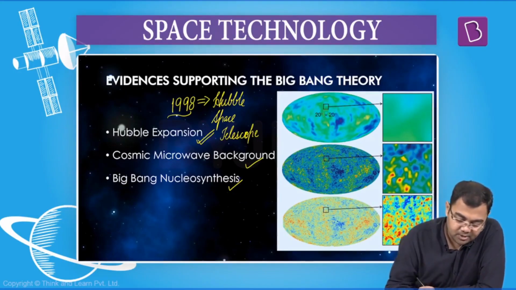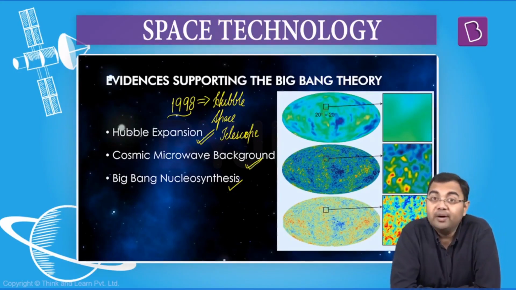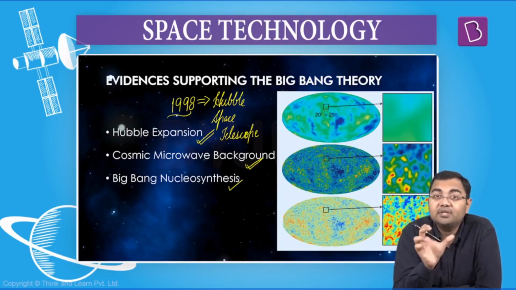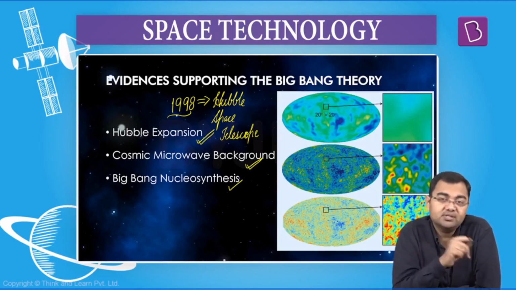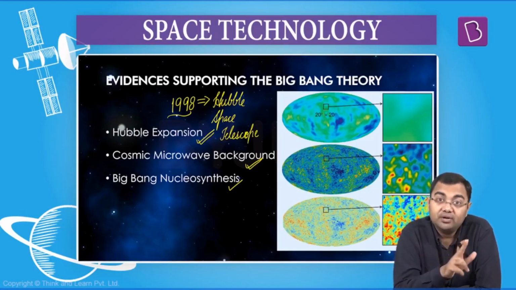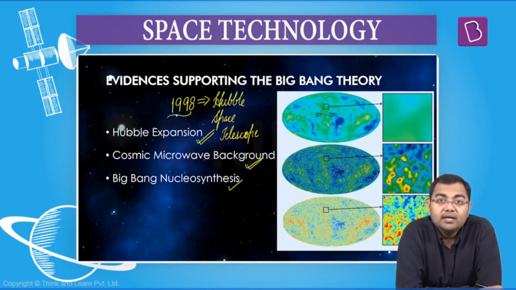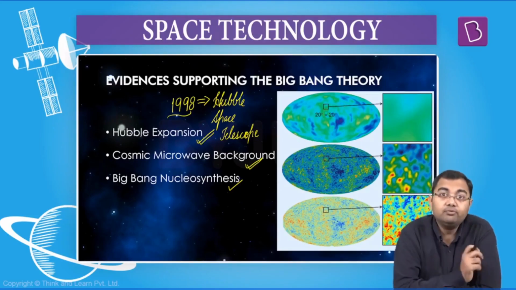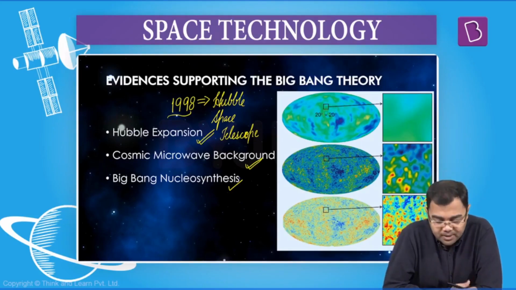Apart from that, we have something which is called cosmic microwave background. And this is a term that you will very often see in the newspapers as well. When the Nobel Prize was given, cosmic microwave background was mentioned in it as well. Because of this, we know that cosmic microwave background is very often in the newspapers. So that's why you have to understand the meaning of this term.